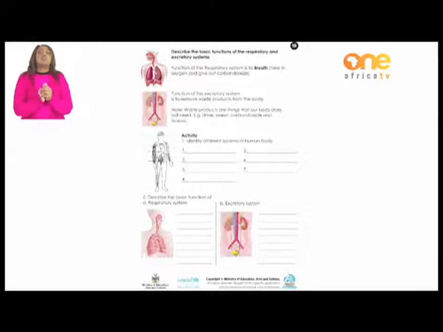The second competency says that you have to describe the basic function of the respiratory and excretory system. Now, let's look at the function of the respiratory system. It is to breathe, meaning to take in oxygen from your mouth or your nose and to give out carbon dioxide from your mouth or your nose as well.